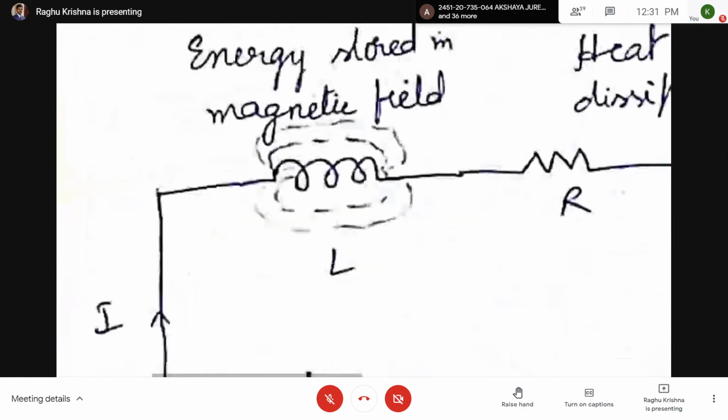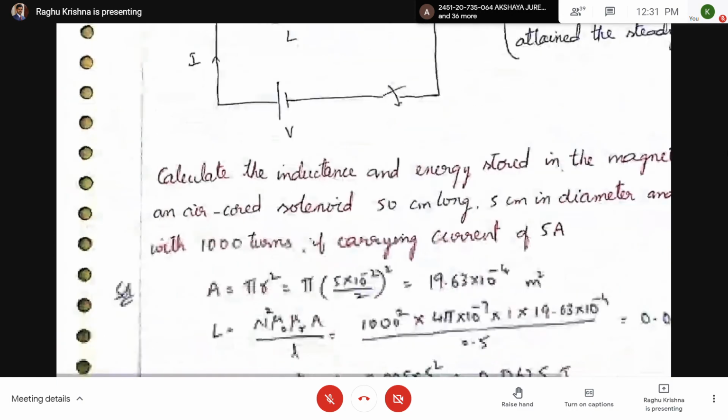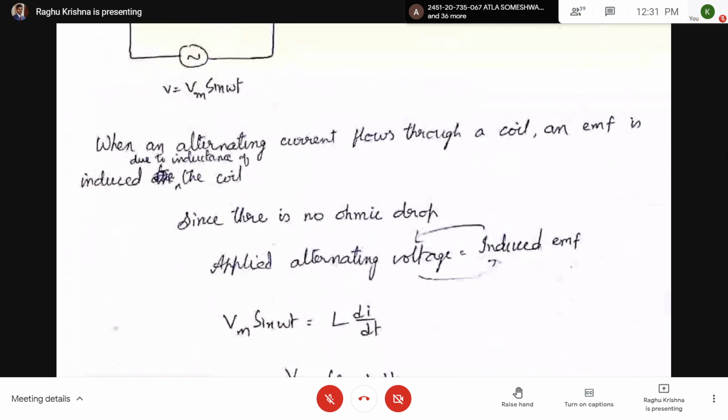In the exam, you can directly write down induced EMF equal to L di by dt. You are going to get full marks. Directly you can write down induced EMF equal to L di by dt. You got this by using Faraday's law.